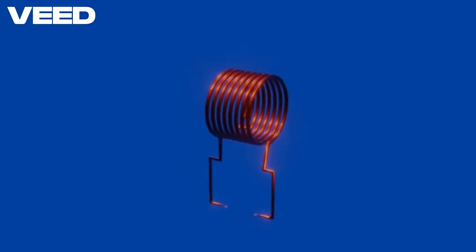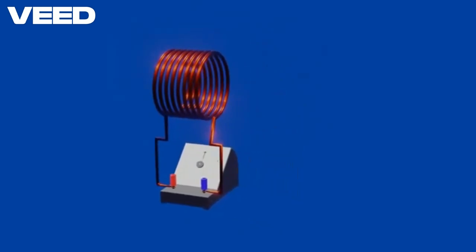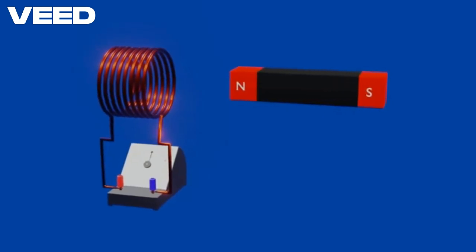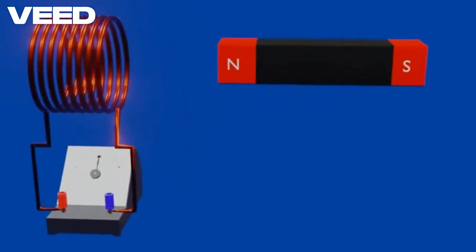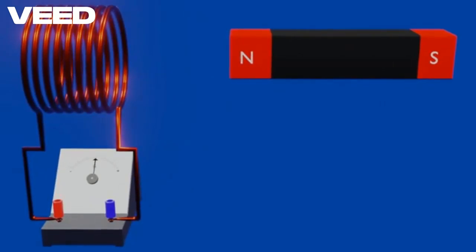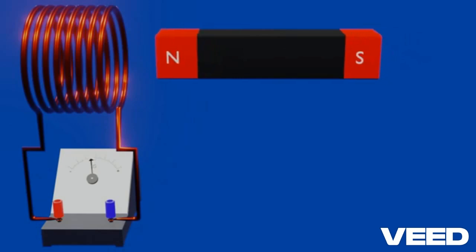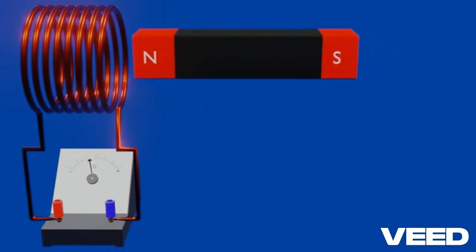For explaining Faraday's law of electromagnetic induction, let us take a simple coil, with which a galvanometer is connected in series, and a permanent bar magnet, on which N and S represent the north and south pole of the bar magnet respectively. In this experiment, when we move the bar magnet towards the coil, an indication of electric current can be seen clearly through the deflection of the needle in the galvanometer. But when we stop moving the bar magnet, the galvanometer does not show any indication of an electric current.